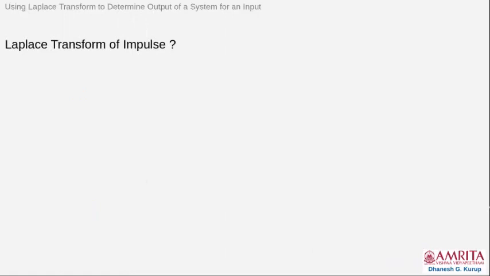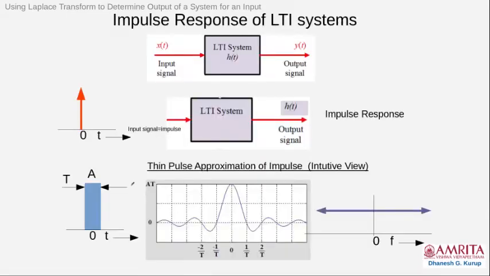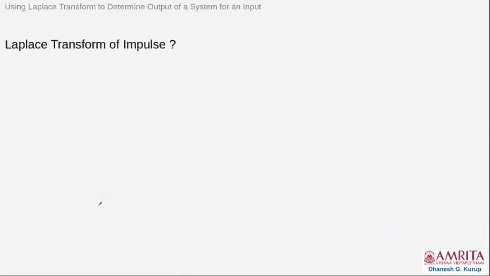Now, the question is, what is the Laplace transform of an impulse? Okay, we know now what an impulse is. How do we find the Laplace transform of an impulse? In fact, we use the technique of the rectangular pulse approximation which we have seen in the previous slide, in which the impulse is approximated by a thin pulse. This technique is deployed to find the Laplace transform of the impulse.